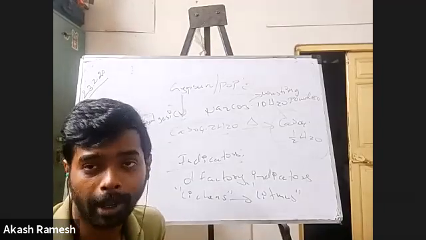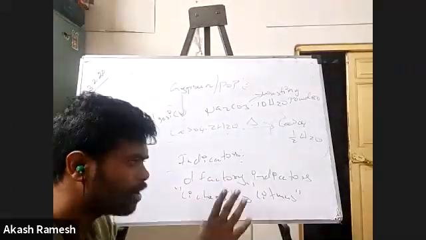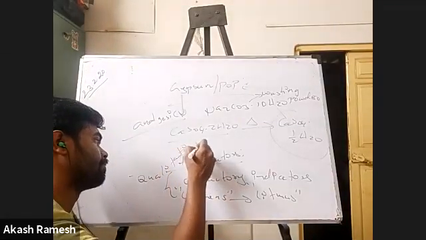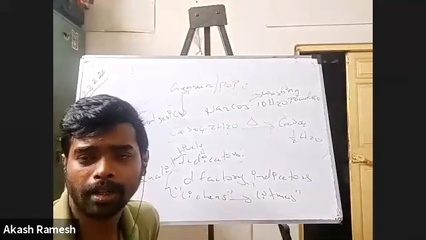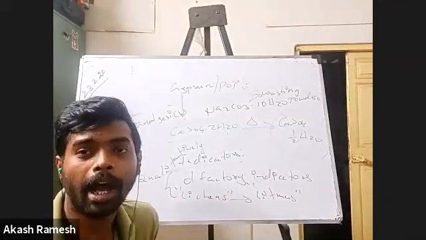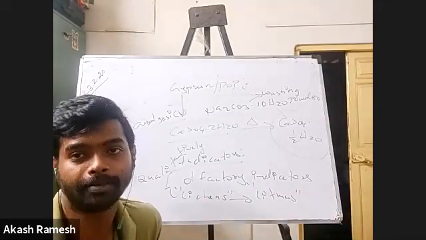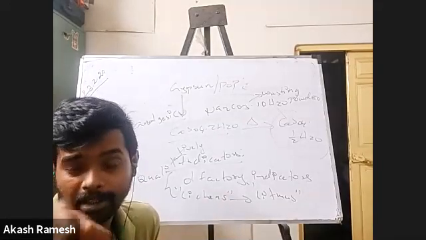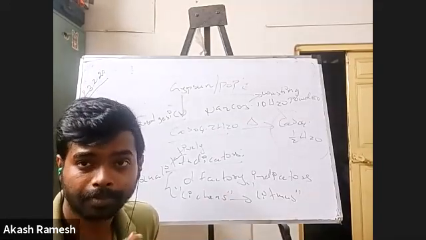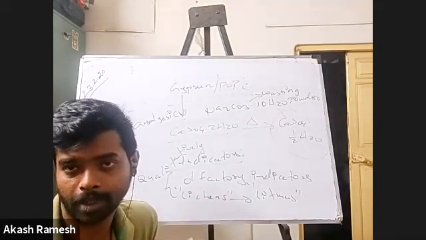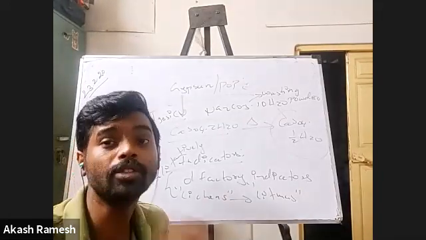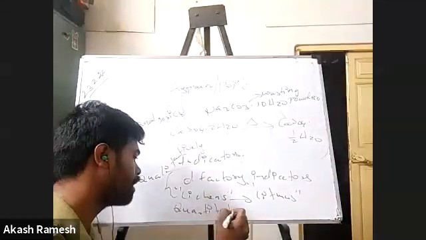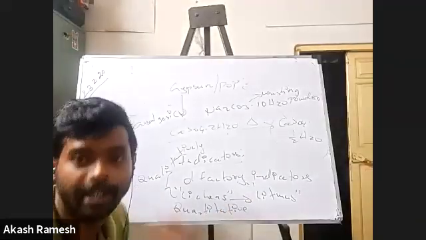And one more thing is, these are all about qualitatively telling. Qualitatively means instead of concentrating on how much is there, I'm concentrating on what is there, quality. So with the help of the indicators I can understand this is an acid, this is a base. But now I want to understand the strength of the acid. When I go for quantitative aspects, quantitative means in terms of numbers, quantity.